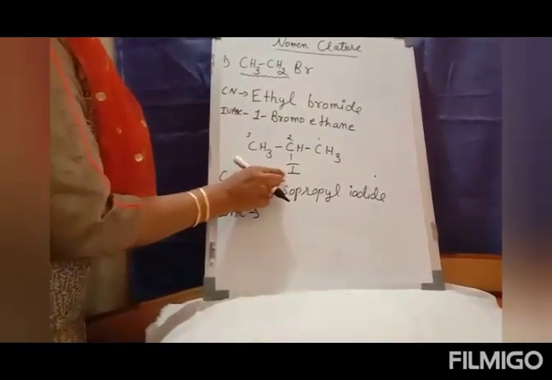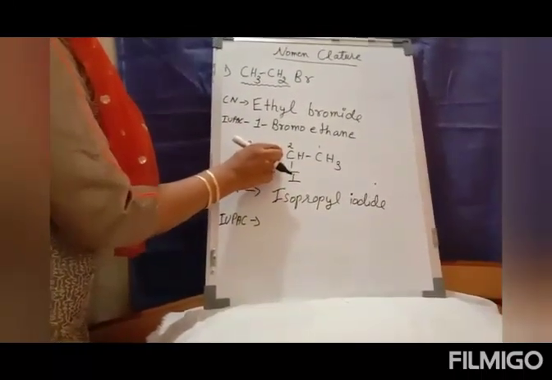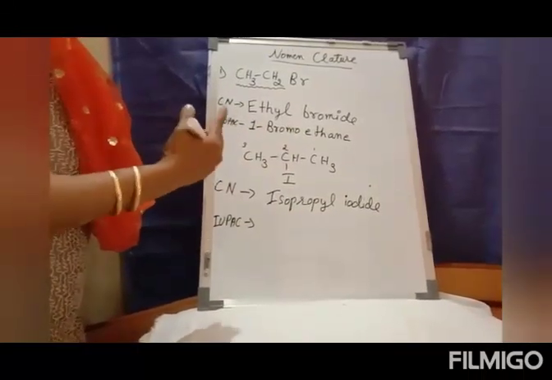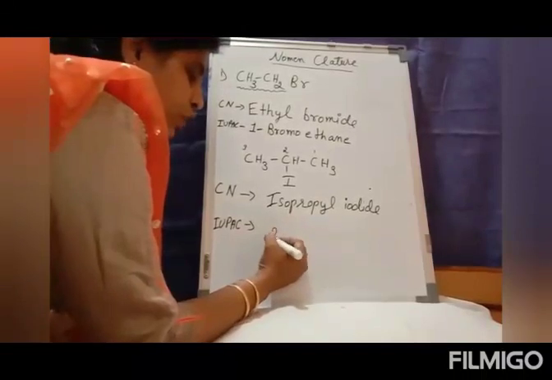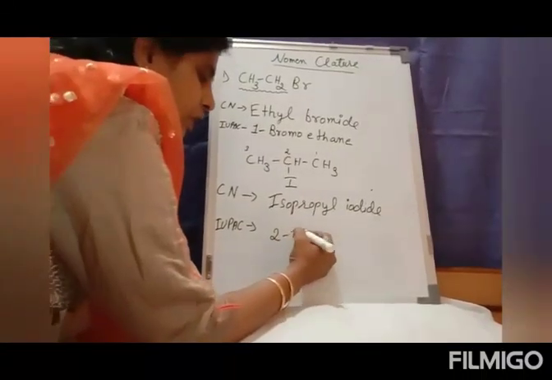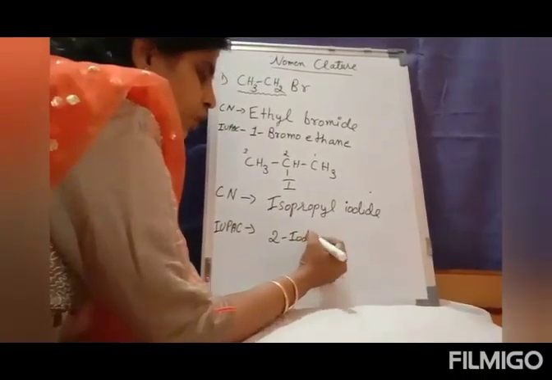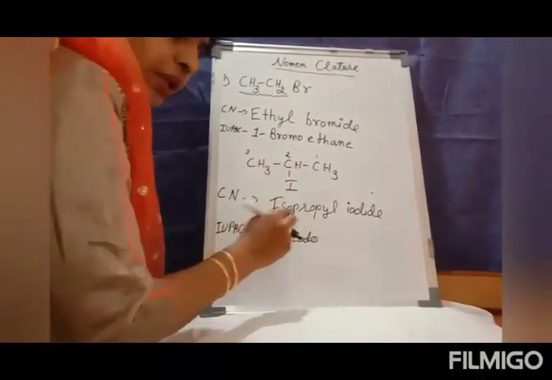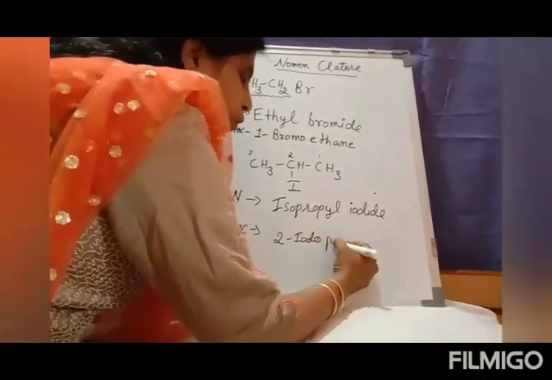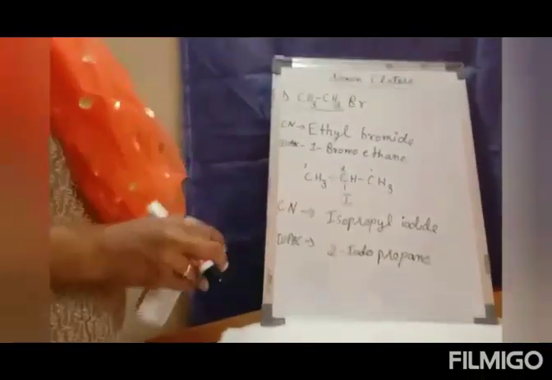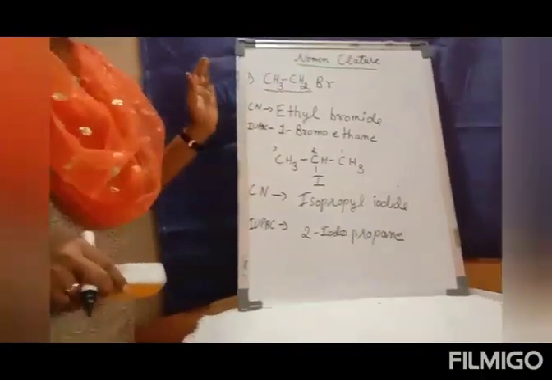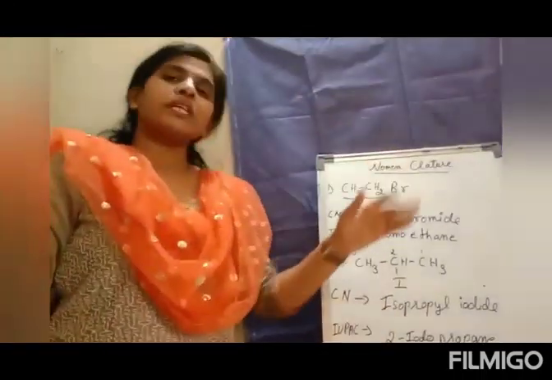The halide group is attached to the second carbon atom, and we have to write in the form of haloalkane. So the name of this compound will be 2-iodopropane. This is what is there in our nomenclature.